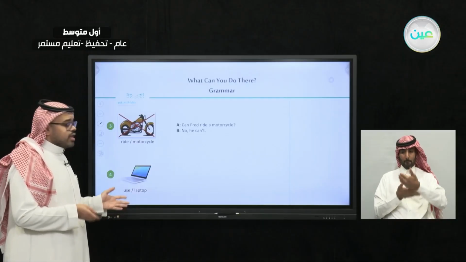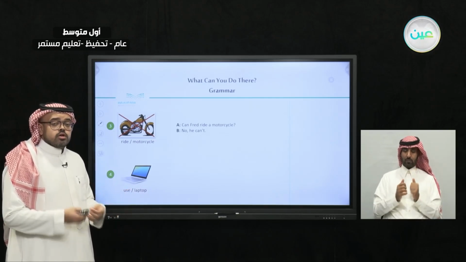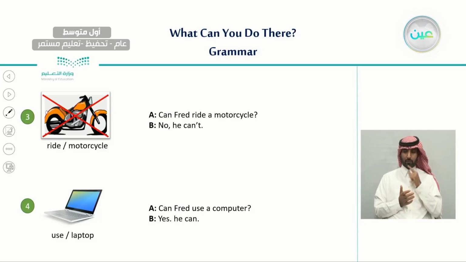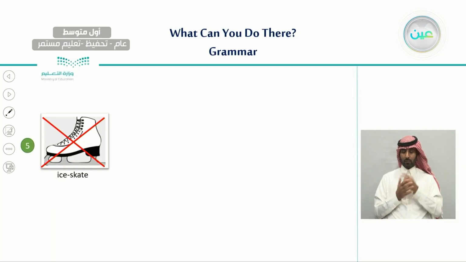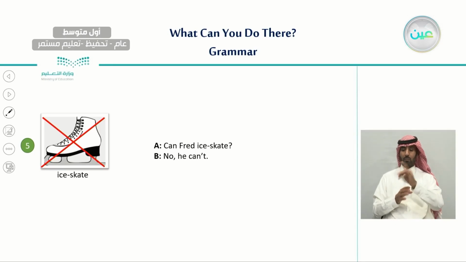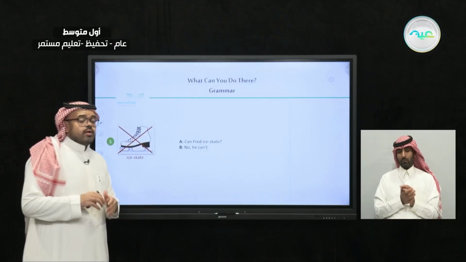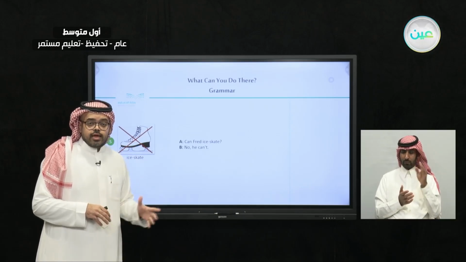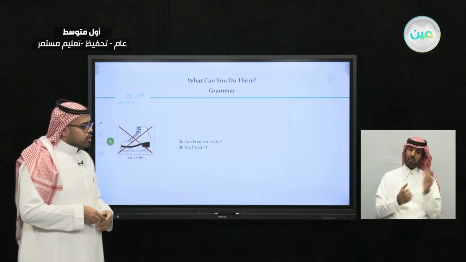And number 4, using a laptop. We want to see whether Fred is able to use a laptop or not. So the question will be, can Fred use a computer or a laptop? The answer, yes, he can. So it's very simple. How can we make questions using can? The last one, ice skate. Can Fred ice skate? The answer, of course, will be no, he can't, because here we have an X sign on the picture. So how can we form a question using can? We don't make any changes to the verb, and this is even simpler.